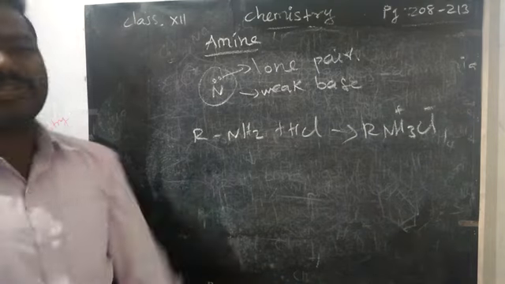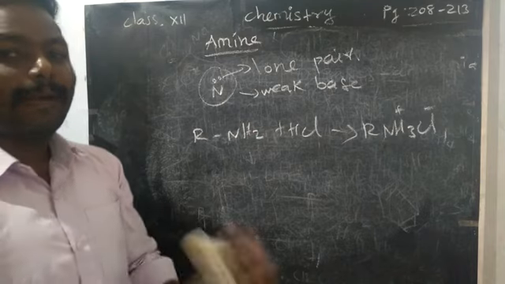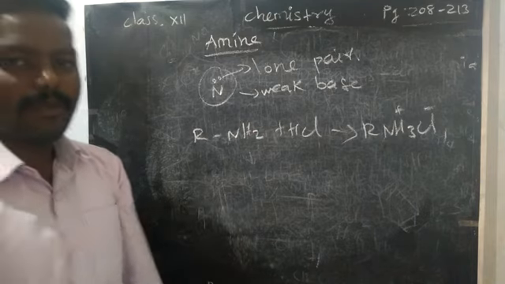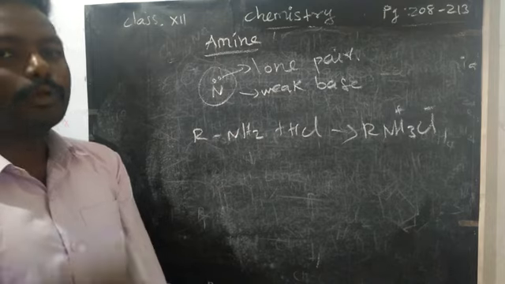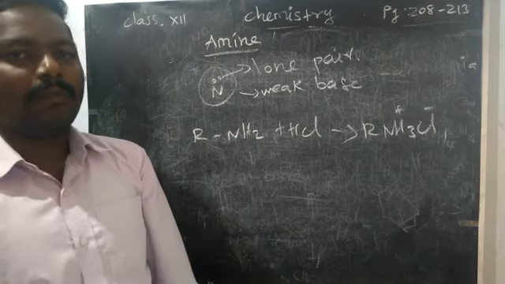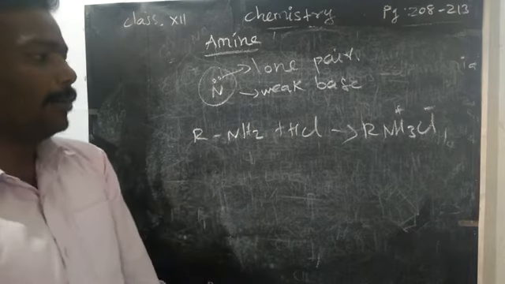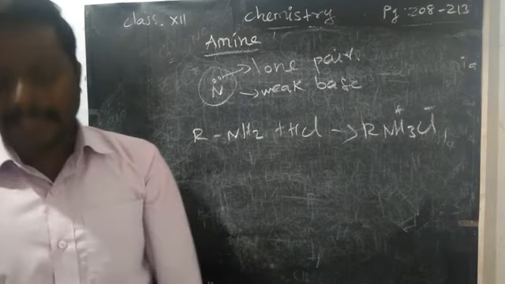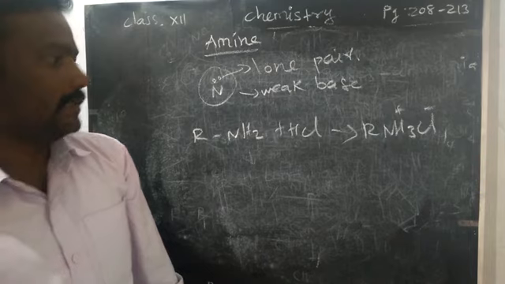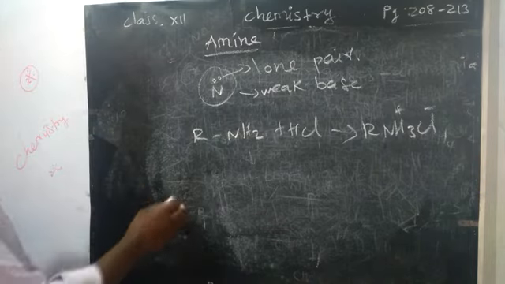Next, the basic nature. We can compare the basicity of amines based on the group attached to the nitrogen; the basicity will vary. First, how will you compare? Based on the Kb value.